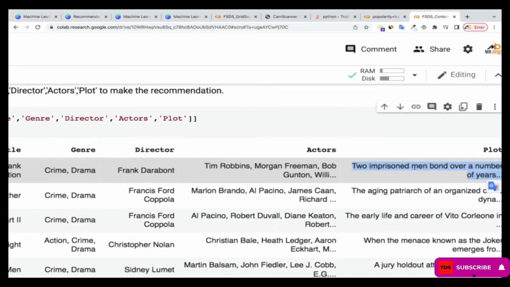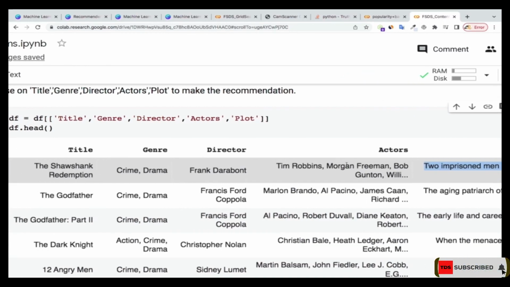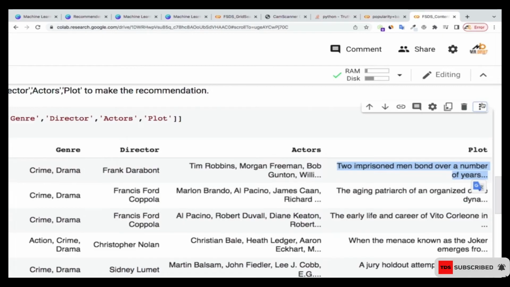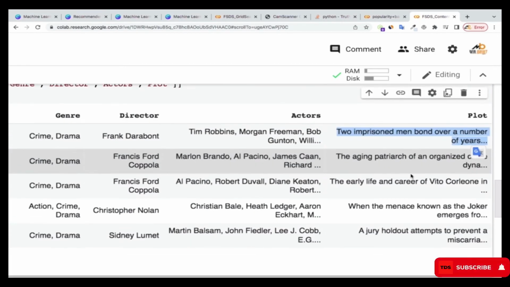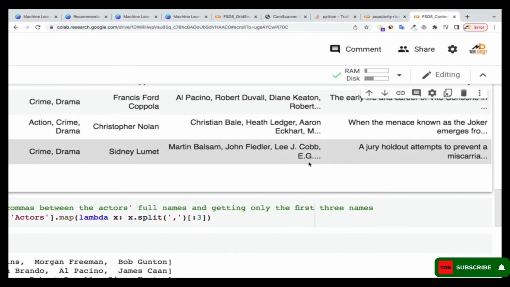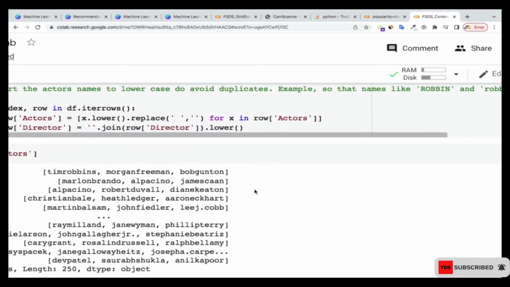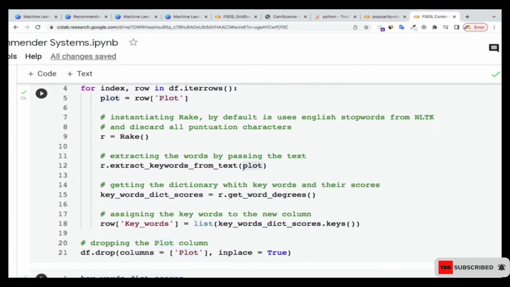Later on, after I have extracted some keywords from this one, I'm going to add them to the actors, the directors, the genre, and the title, and add all of them as one column over here. I don't want to add all these plot descriptions over there, only the important ones that are here is what I'm going to select. That's what the RAKE function is going to help us do. It's just going to extract those important keywords for us.